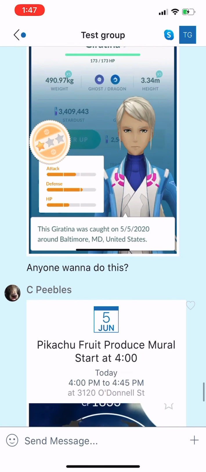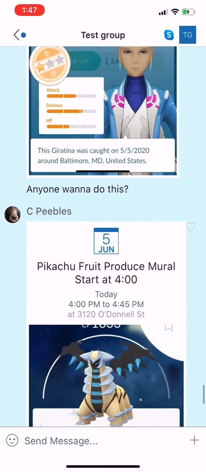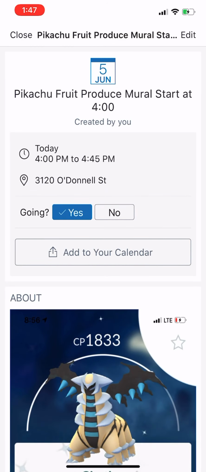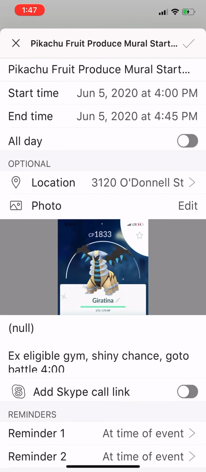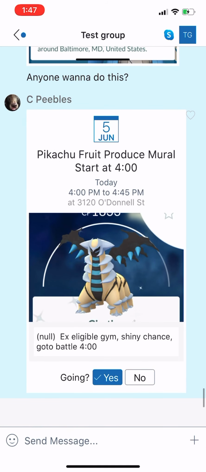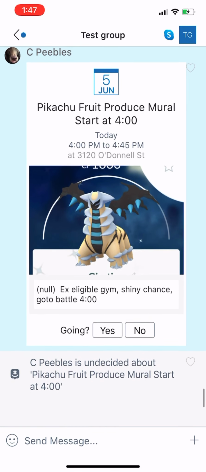If you need to come back and change something on your raid, just actually come up here and click on the calendar title as the owner. Wait for it, and then in the upper right-hand corner, hit edit, and then you can go in and change anything that you need to change. So once you create that event, you are the owner essentially again, so just be mindful of that. But you will automatically show as attending. If you are, say, undecided, hit yes to uncheck yes, and now you're undecided.